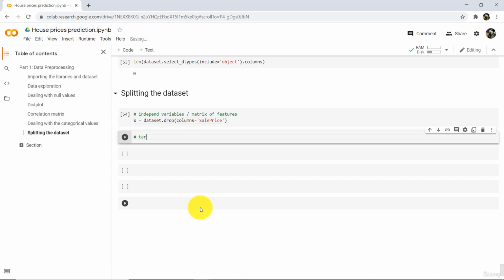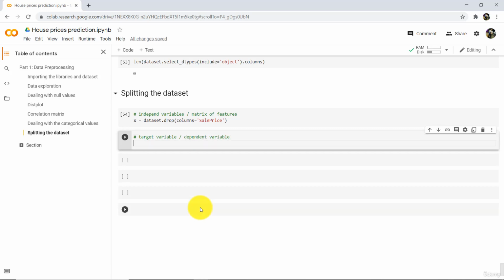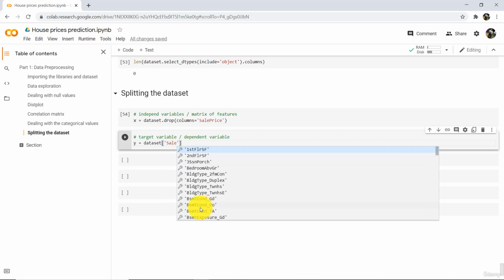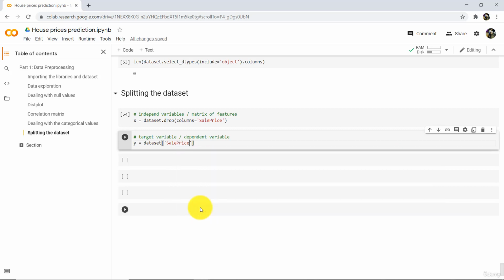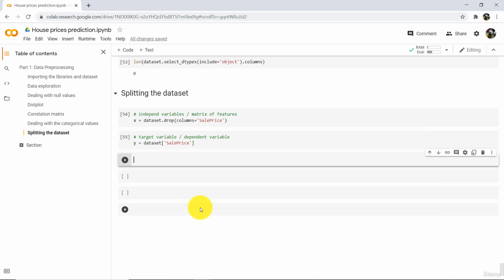Now define the target variable, or we can say that dependent variable. Y is equal to dataset. Here we have to select only a single variable, SalePrice. That's it, and execute. Now after defining matrix of features and dependent variable, we have to split the dataset.